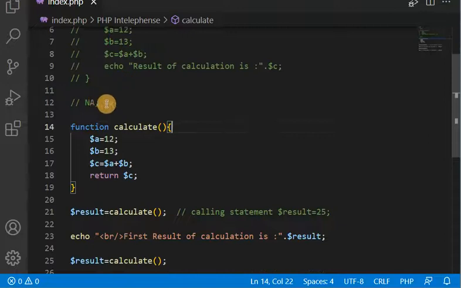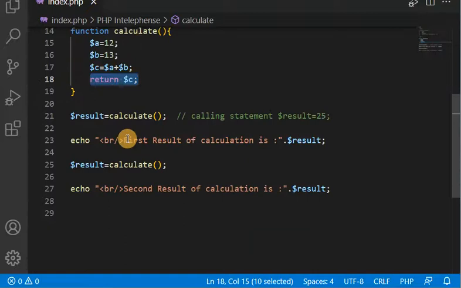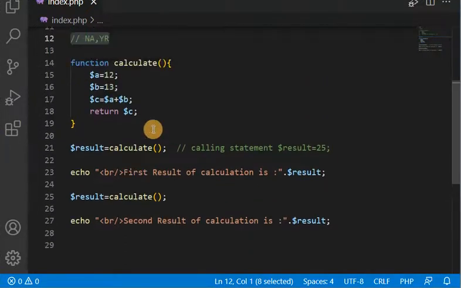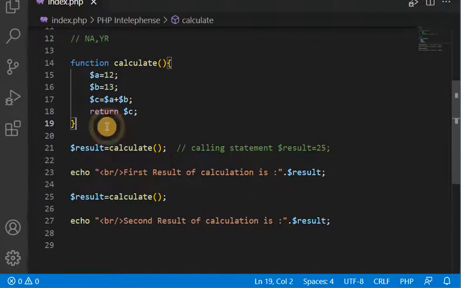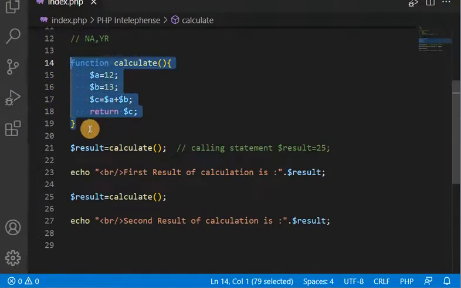So this was the type of no argument with return, because we are not passing the argument list here but we are returning the value from the function. Now let's take another example. Now let's understand the third type of function. Let me comment this one first.